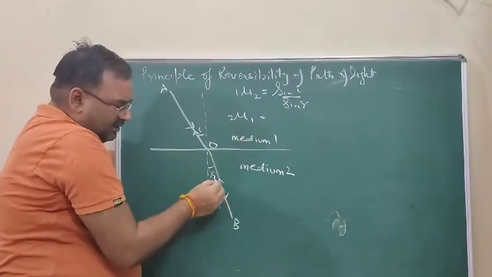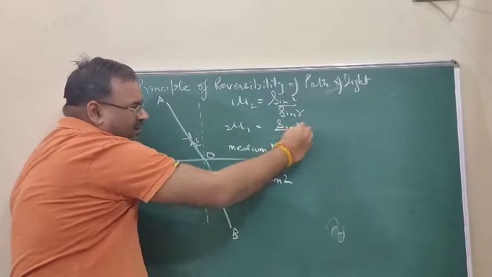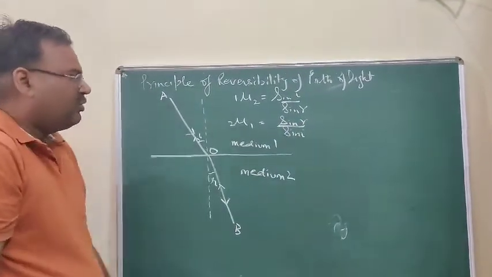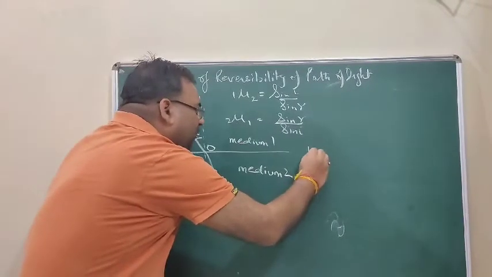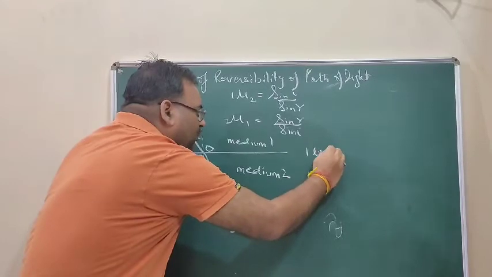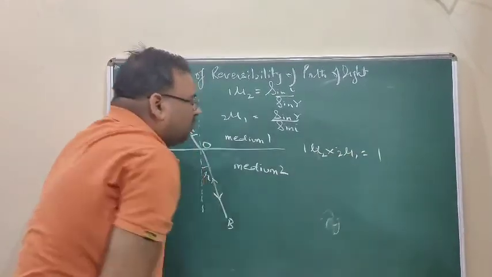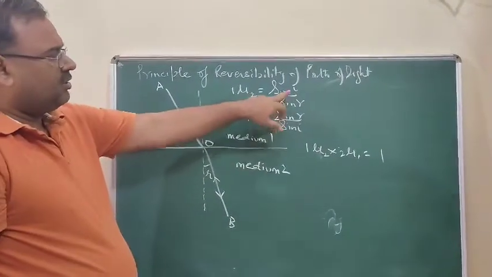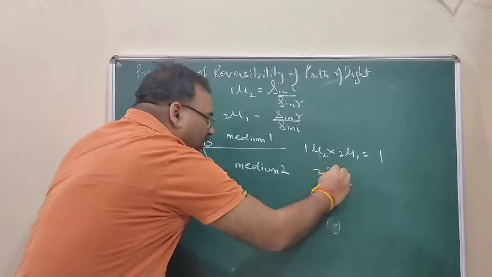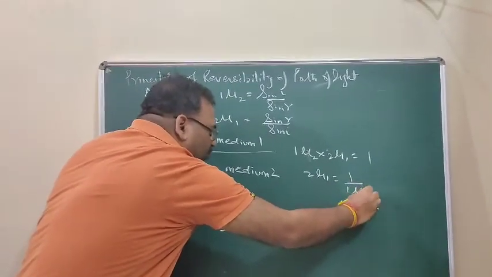Then this angle will be taken first, sin r upon sin i. We multiply them sidewise. What do we get? 1 mu 2 into 2 mu 1 equal to 1, because sin i cancels out, sin r cancels out. So 2 mu 1 is equal to 1 upon 1 mu 2.